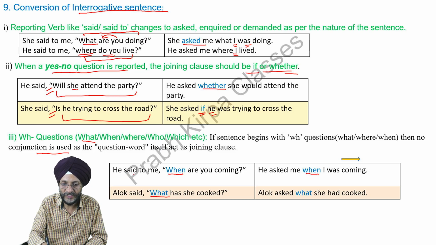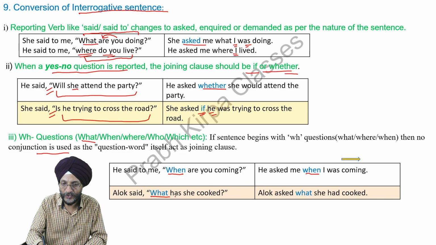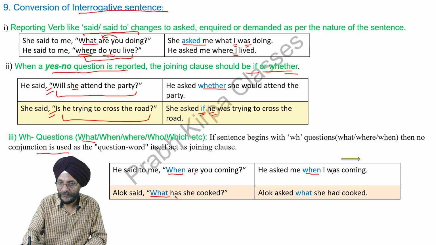Next, we see how it is. He said to me, "When are you coming?" He asked me when I was coming. Next, Alok said, "What has she cooked?" Alok asked what she had cooked. Has changes into had. Are changes into was. Okay.